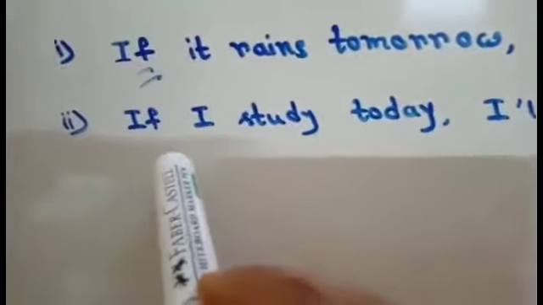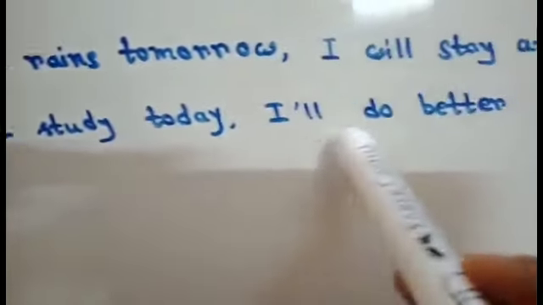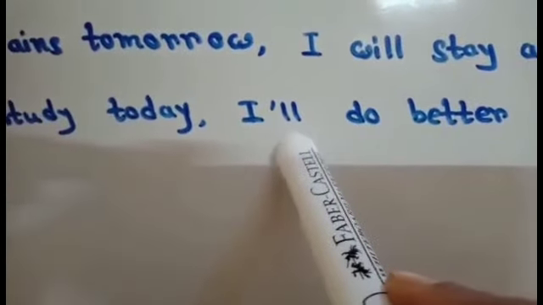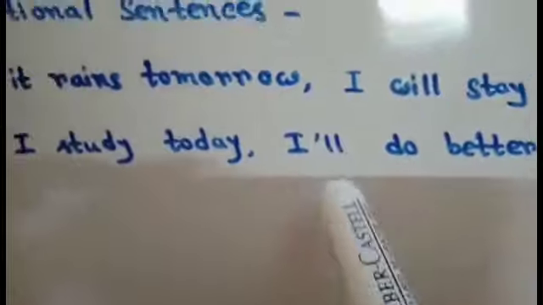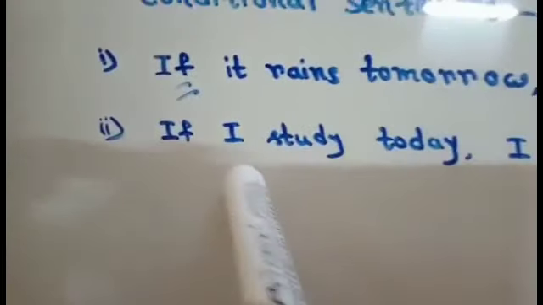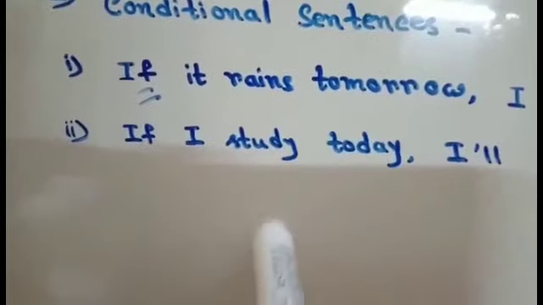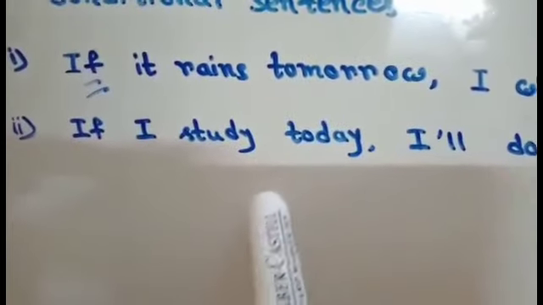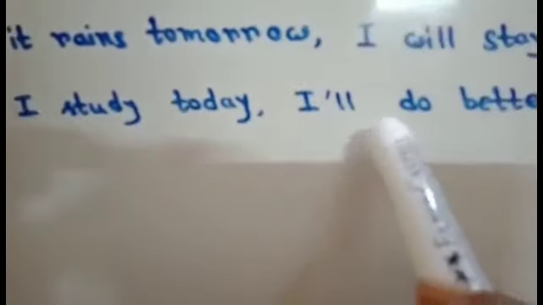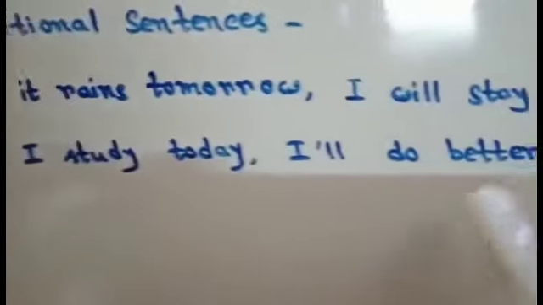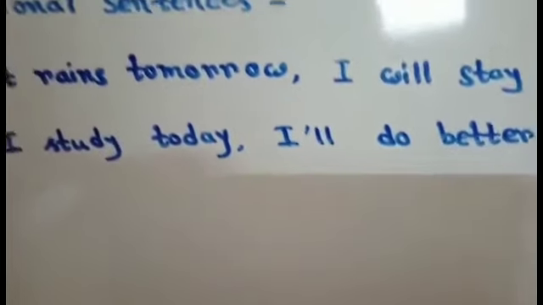Clear? Now see the last example. If I study today, I will do better in my exam. See, here also I use will. This is the contraction of will, I'll. Here also I use will, because this is another example of the first conditional sentence. Here is a condition, if, and then the tense is simple present tense. I study today. If I study today, it's not impossible, it's possible. Then I will do better in my exam. So for this first conditional sentence, here I use will. Clear?